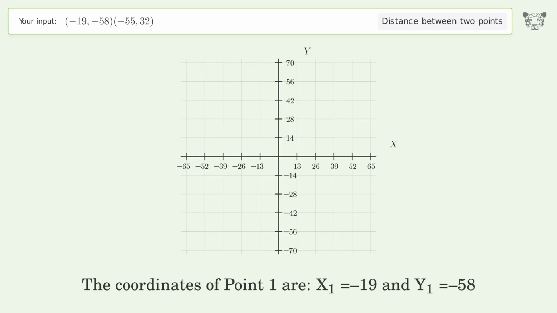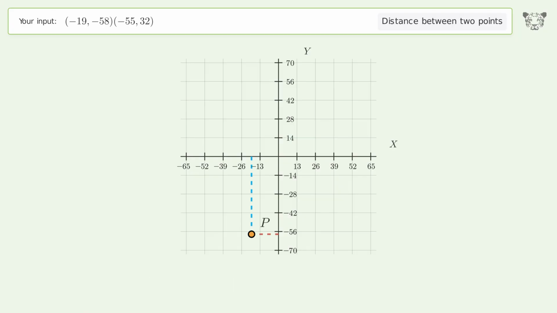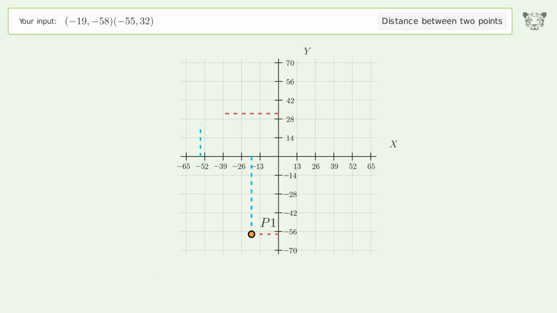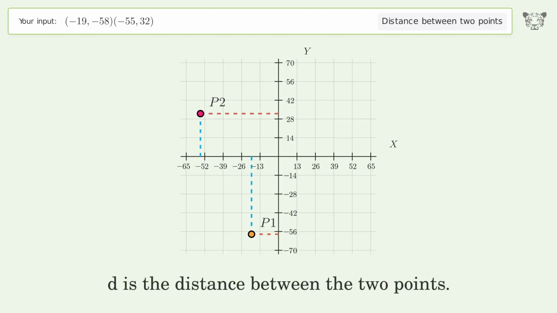The coordinates of point 1 are x1 equals negative 19 and y1 equals negative 58. The coordinates of point 2 are x2 equals negative 55 and y2 equals 32. D is the distance between the 2 points.